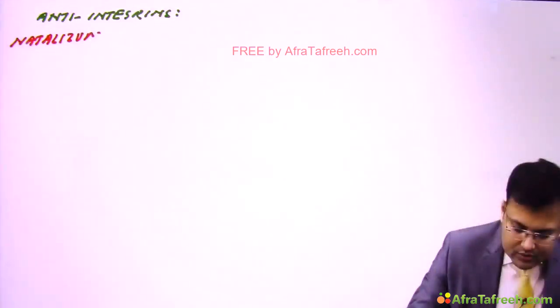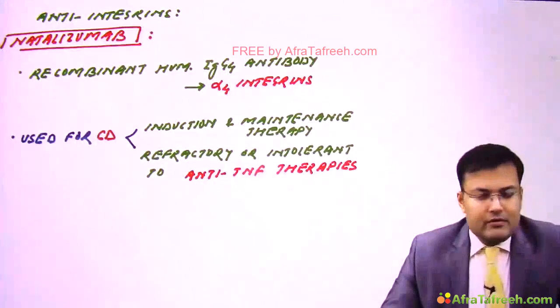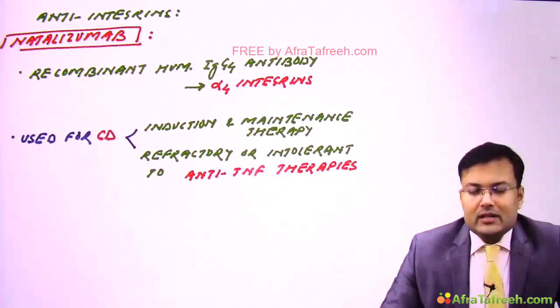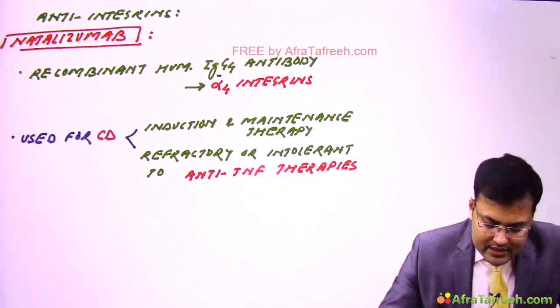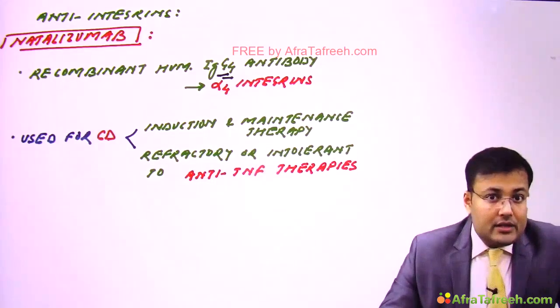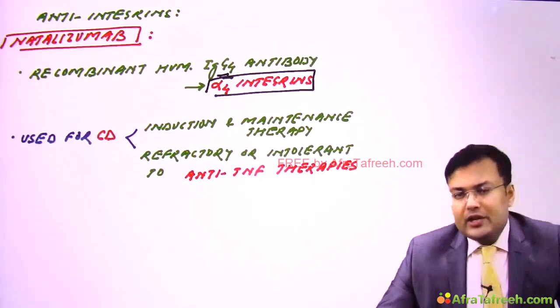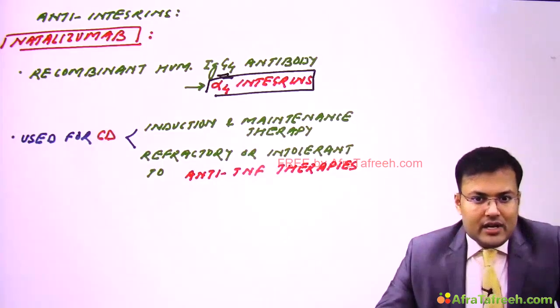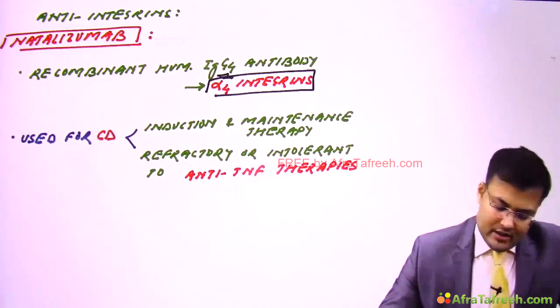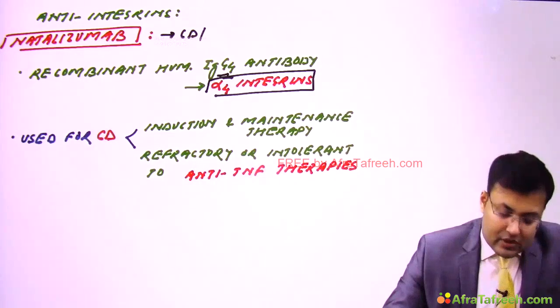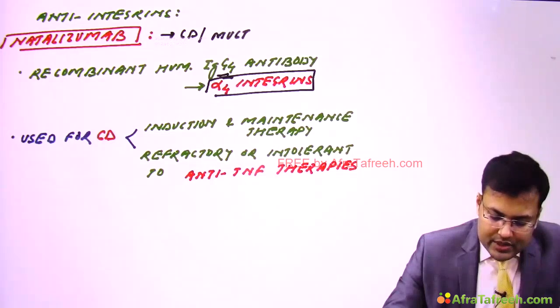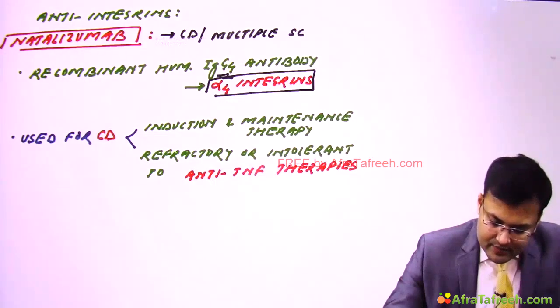Okay, the first agent is natalizumab. This drug was asked many times in AIIMS. So the first and most frequently asked question about natalizumab is that it is recombinant humanized IgG4 antibody against which integrins? So against alpha 4 integrins. We discussed that it is used in the patients of Crohn's disease. It is also used in the patients of multiple sclerosis.